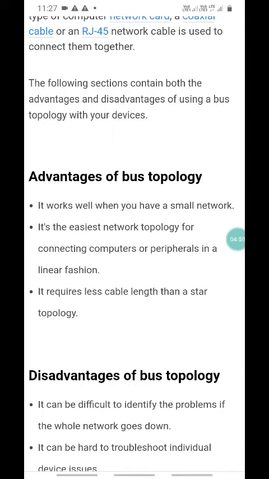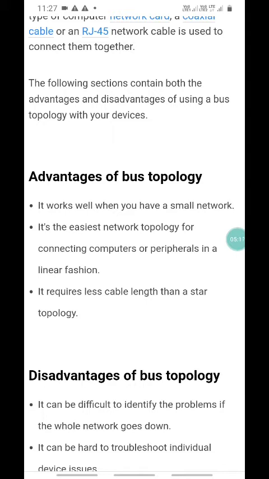First, it works well when you have a small network, meaning the area is very limited, such as one building in a LAN connection. It is the easiest network topology for connecting computers or peripherals in a linear fashion.